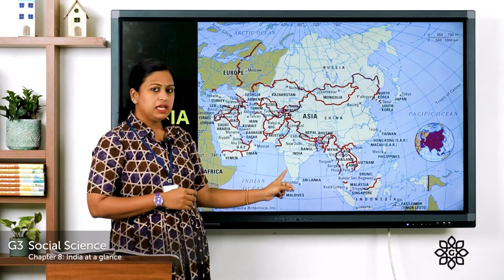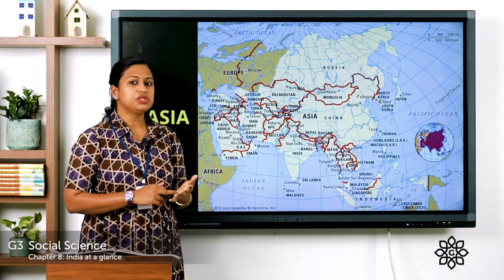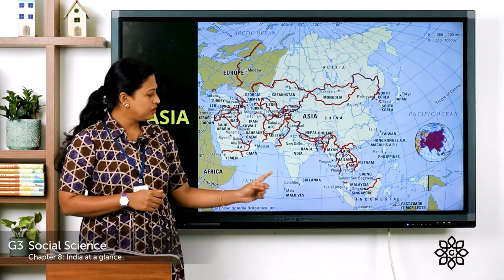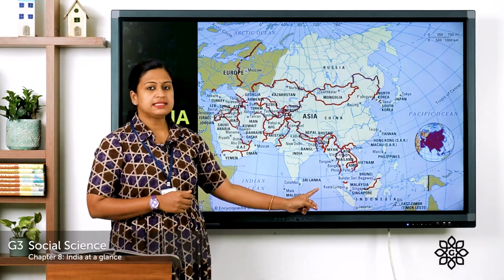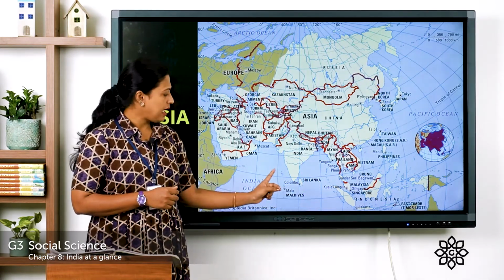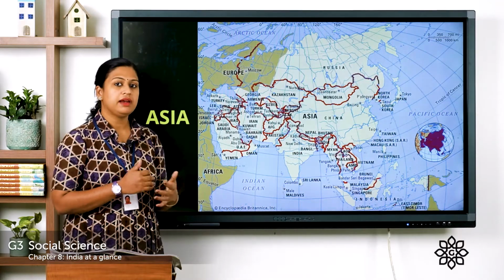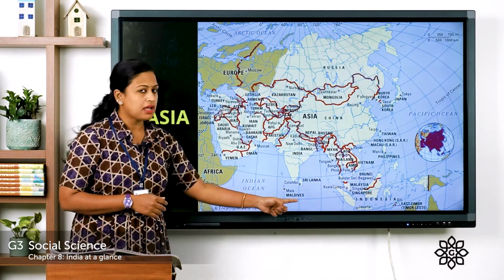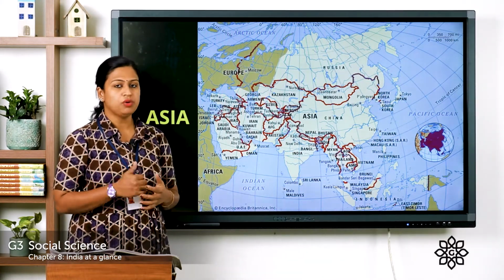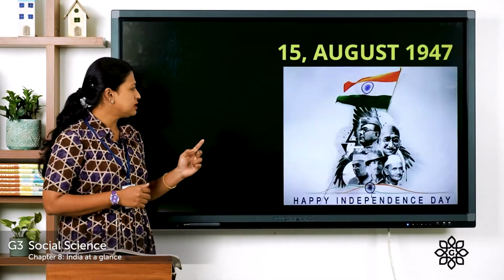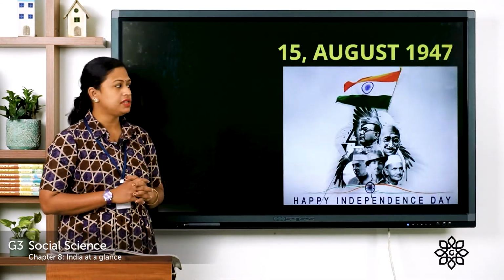Now, here India is surrounded by an ocean and 2 seas. To the east lies the Bay of Bengal, and to the west lies the Arabian Sea, and to the south lies the Indian Ocean. So, this was about the Asian continent.